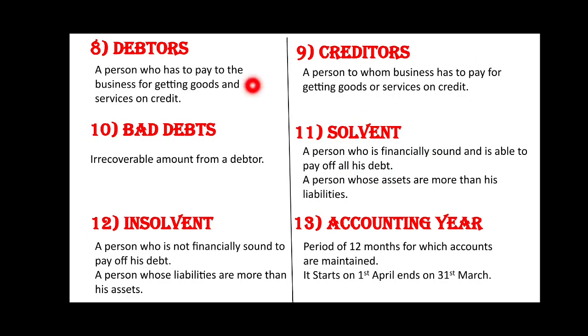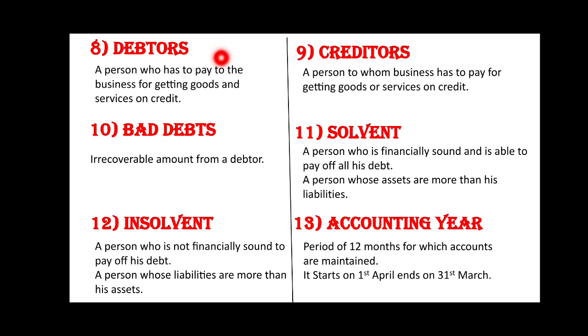Next is debtors. Debtors: a person who has to pay to the business for getting goods and services on credit. Creditors is also a related term, meaning the opposite: a person to whom the business has to pay for getting goods and services on credit.